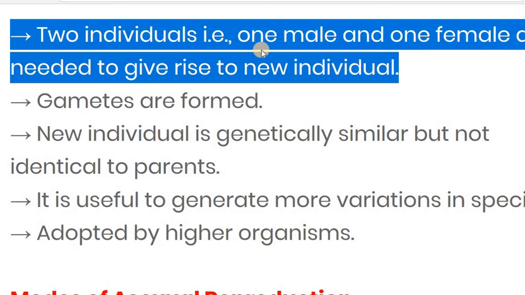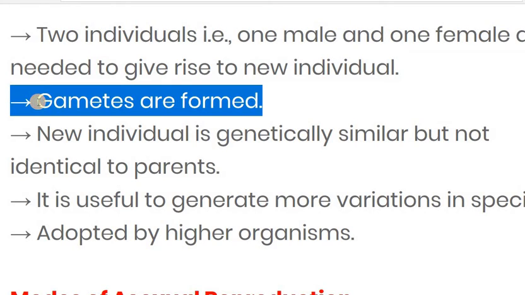So for sexual reproduction, one male and one female are needed to give rise to a new individual. That's why this kind of reproduction is known as sexual reproduction. During this process, gametes are formed: one gamete formed by the male and another gamete formed by the female.